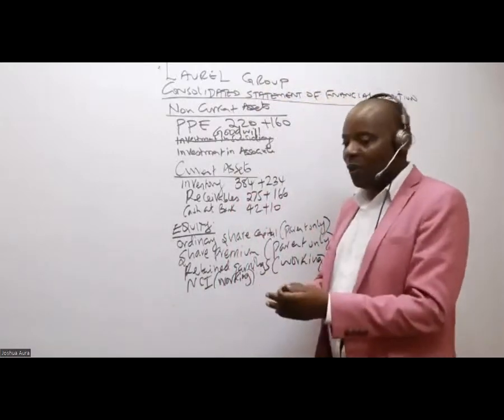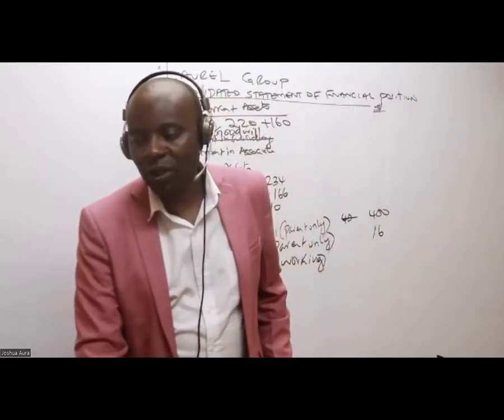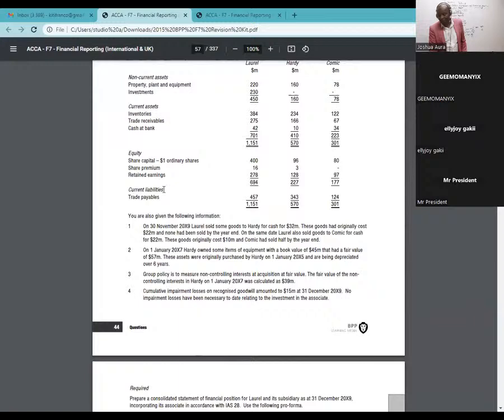So after equities, then we go to the liability section. Now, in the liability section, we normally start with non-current liabilities. Do we have any non-current liabilities in this case? No. So we have only current liabilities, of which we have the trade payables. So under the trade payables, what do we have here? We have 457 plus 343, like that. So that is it.